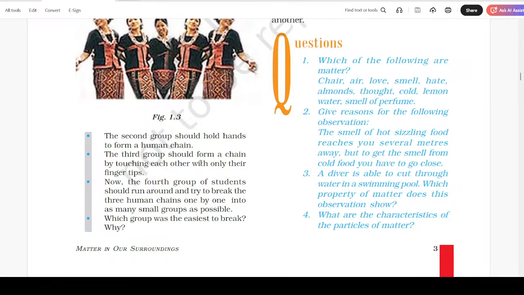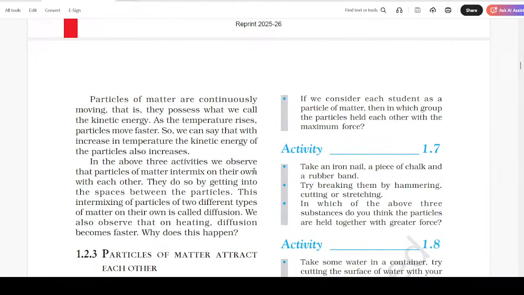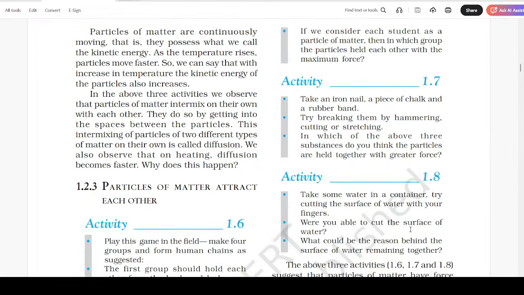Which group was the easiest to break? Why? If we consider each student as a particle of matter, then in which group were the particles held to each other with the maximum force? Activity 1.7. Take an iron nail, a piece of chalk, and a rubber band. Try breaking them by hammering, cutting, or stretching. In which of the above three substances do you think the particles are held together with the greater force?